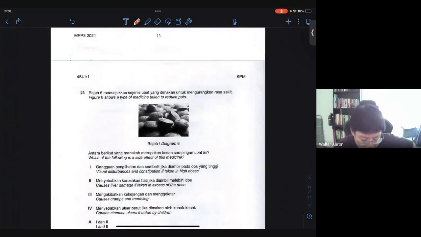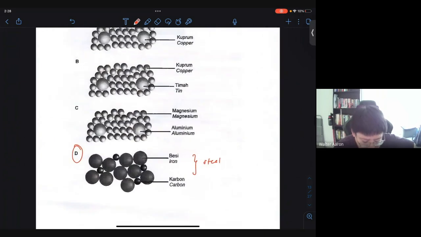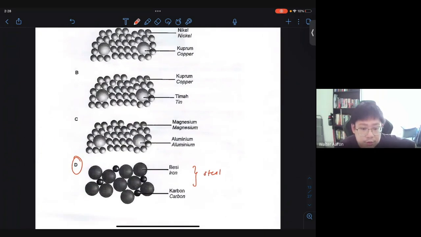And also, you see the particles, the way they are arranged? You can see that D is actually the odd one out. So that sometimes can indicate that that could be the answer also. But you have to be very careful to see which is which. How do we see? In this case, you must remember, the smaller the amount of atoms that you see, that means that the particular substance is an additive. You add it inside the main metal. The main metal should have more particles than the other foreign atoms inside the structure. Just because it's an alloy doesn't mean that most of the metals are gone. You still have the main metal. Make sure your main metal is more than the other foreign atoms inside.